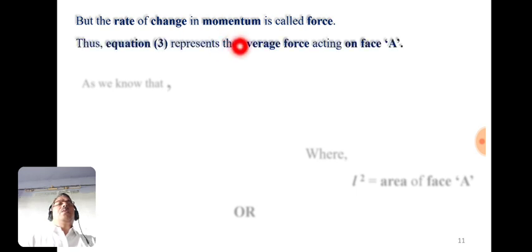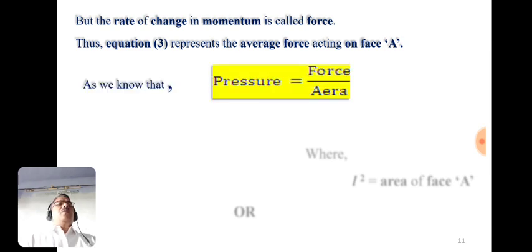Now we know that the rate of change in momentum is nothing but the force, and equation 3 represents the average force acting on face A. We also know the formula pressure is equal to force upon area.